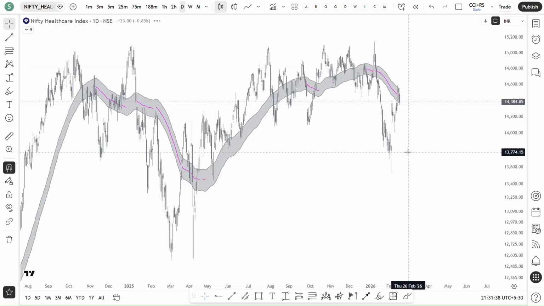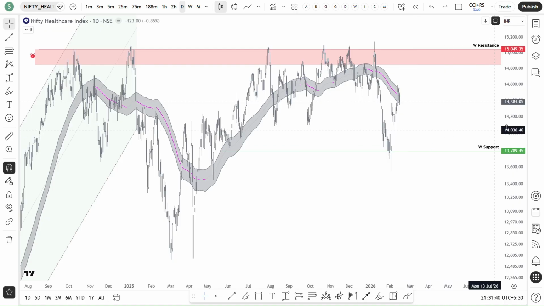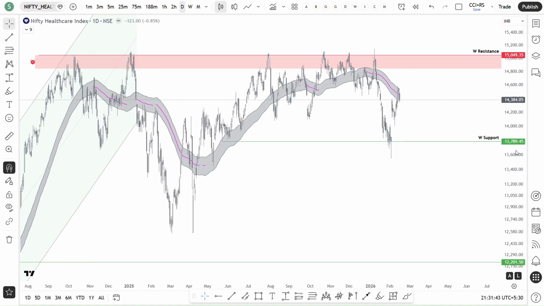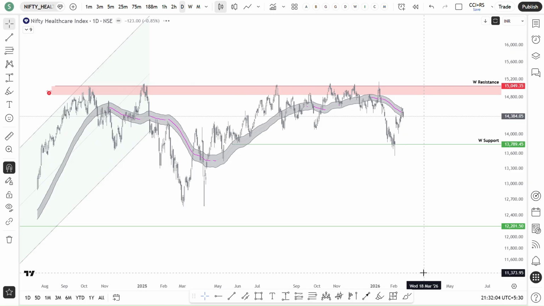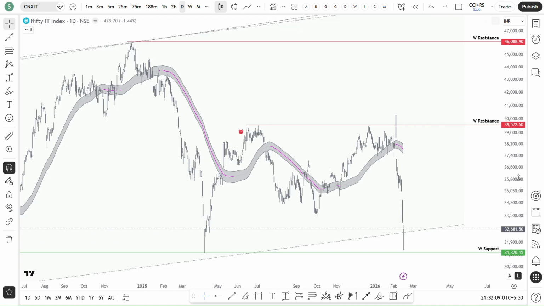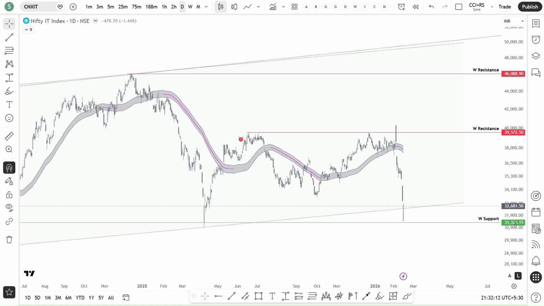Same thing with healthcare. Nothing much different from pharma. So I'm not focusing on this as of now. But in the healthcare index, some of the stocks started picking up. That we need to see. But still, as an index, it is below 50 SMA only. So it's negative bias only. Let's see. Okay, IT is one of the sectors which is somewhere around 9% down this week.